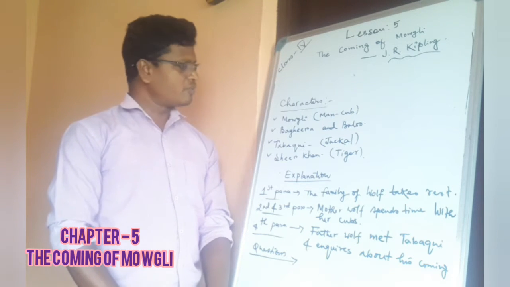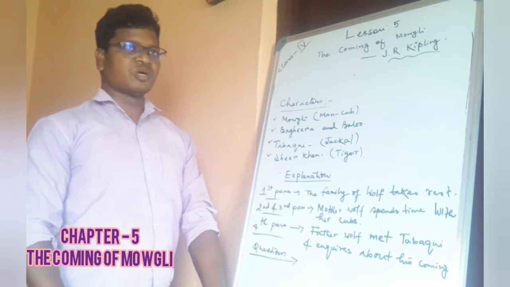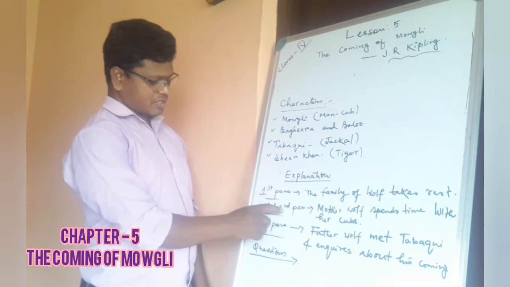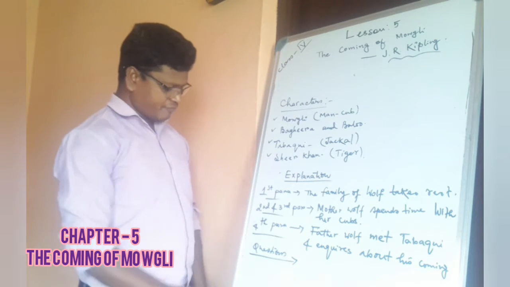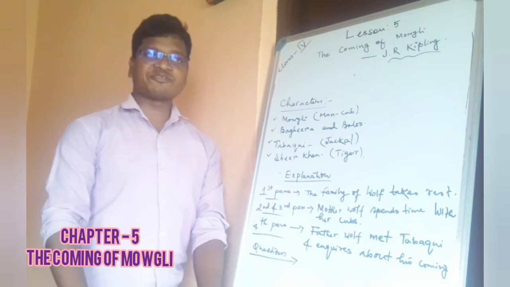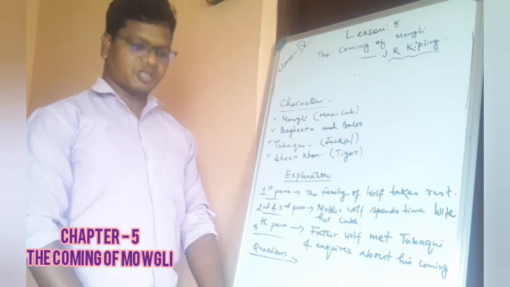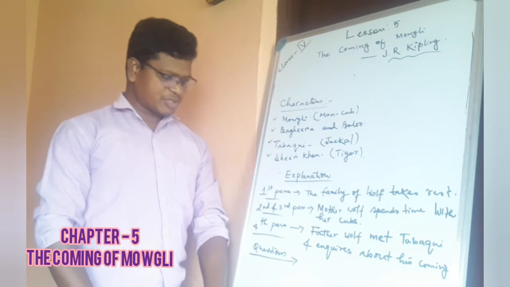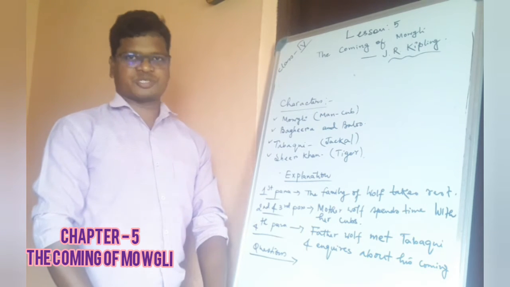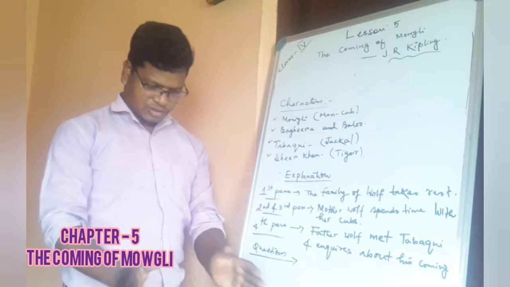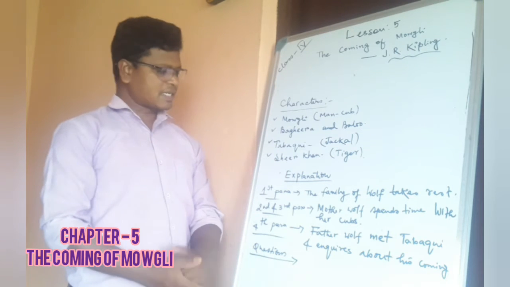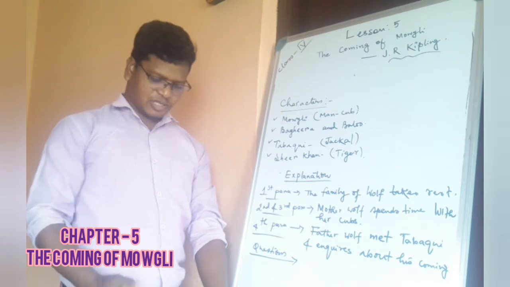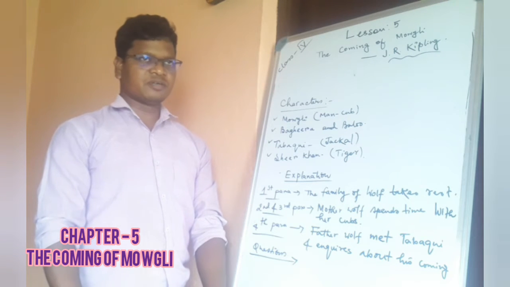I have already told you about the main characters, and today what are we going to do? I'll be explaining the paragraphs you can see here. The first, second and third paragraphs I have written together, and in the fourth paragraph we'll see more, and after that I'll be giving you some questions with regard to the paragraphs that we are going to complete today. In the first paragraph, what are we going to see? We'll see the family of wolves taking rest. They were all resting, and suddenly we'll see that the father wolf gets up and thinks of going hunting.